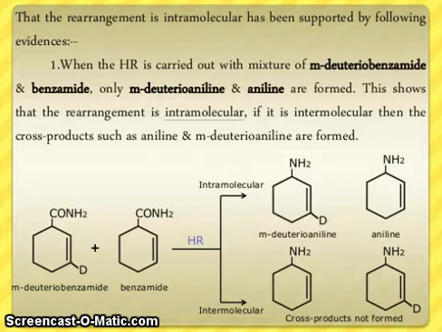If it were intermolecular, then cross products such as aniline and meta-deuteroaniline would be formed. You can see here meta-deuterobenzamide and benzamide react with Hofmann rearrangement forming meta-deuteroaniline and aniline, and the intermolecular cross product is not formed.